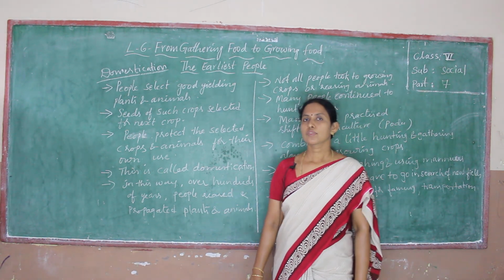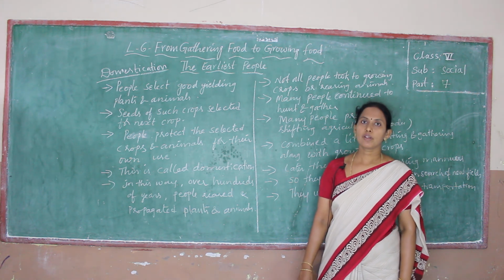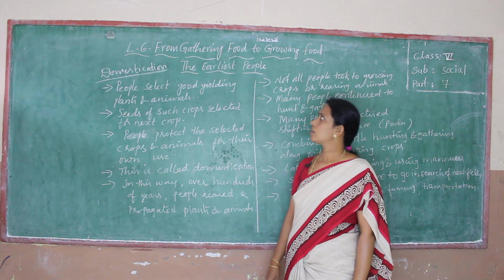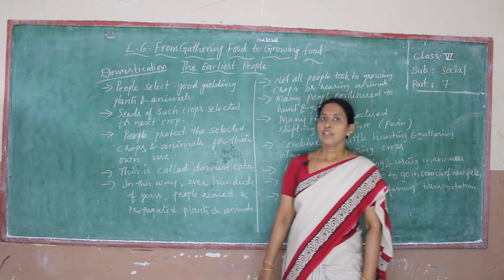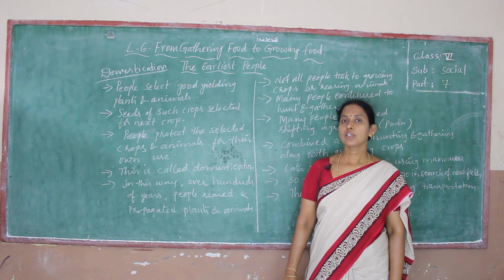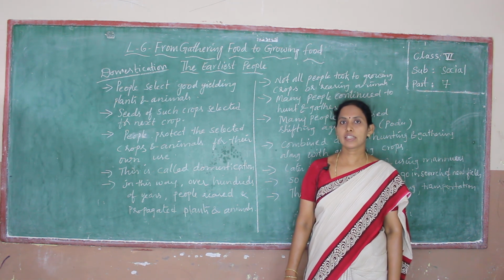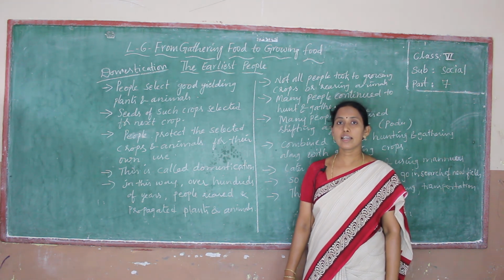Children, you are learning lesson number 6, the earliest people. What is the lesson name? From gathering food to growing food. In every class, I tell the lesson name. Why? You have to know the lesson name perfectly first. Which lesson are we reading now? About the earliest people.